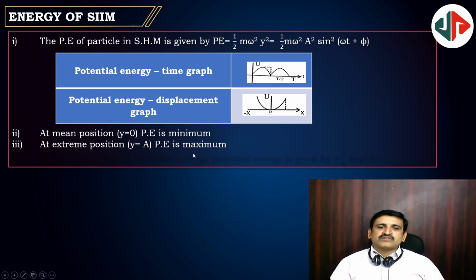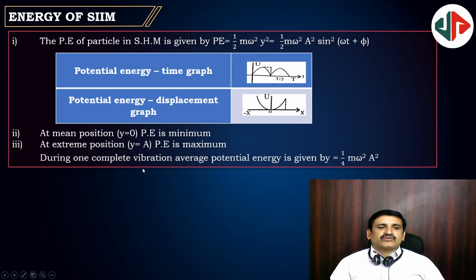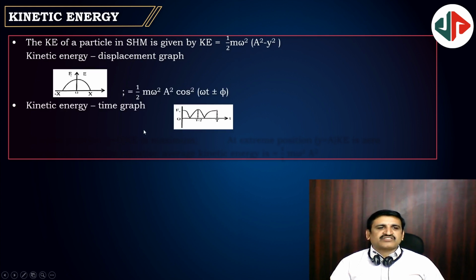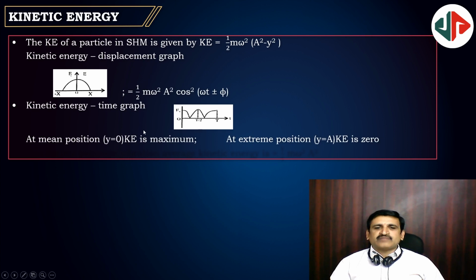Always think about a simple pendulum, that will be better for you. During one complete vibration, the average potential energy is given by 1 by 4 m omega square A square. Next, the kinetic energy of a particle in SHM is given by KE equal to half m omega square of A square minus y square. And these are all the varieties of graphs. You need to practice all the graphs at a time so that you come to know them in a better way. At the mean position, kinetic energy is maximum; at the extreme position, kinetic energy is minimum. These two things you need to understand.